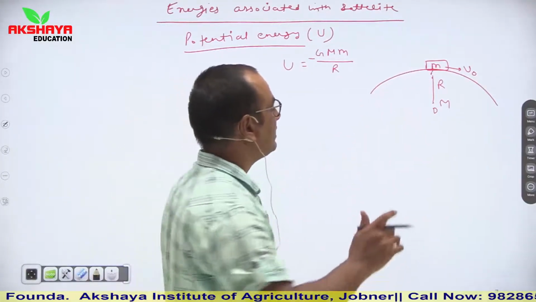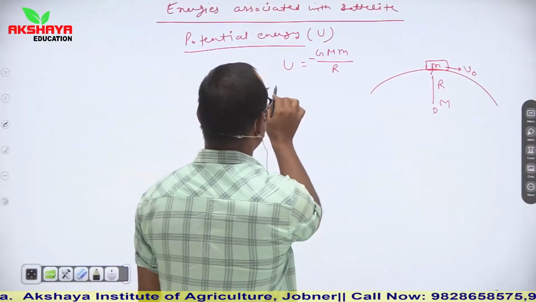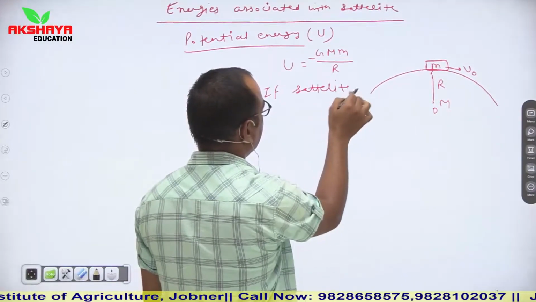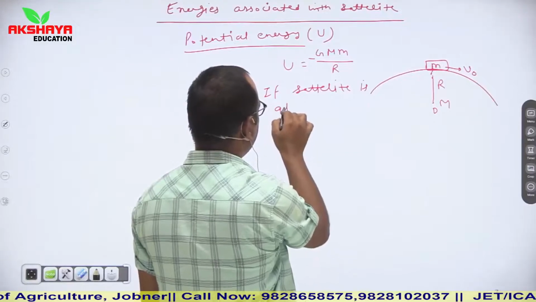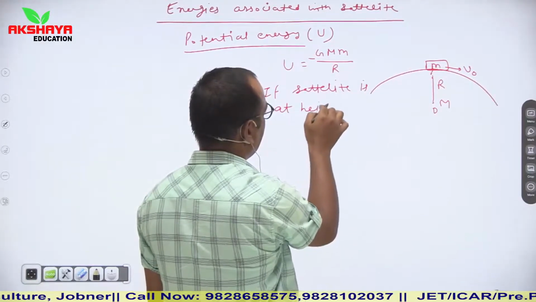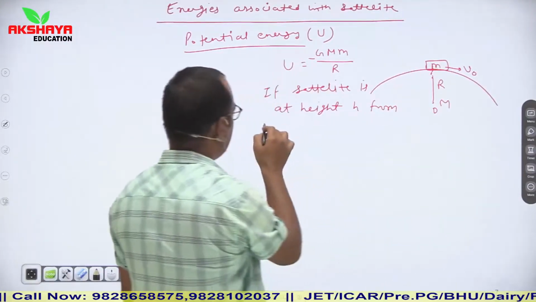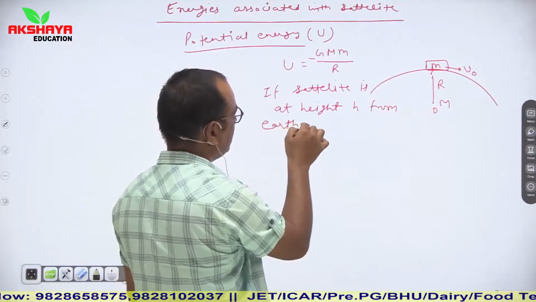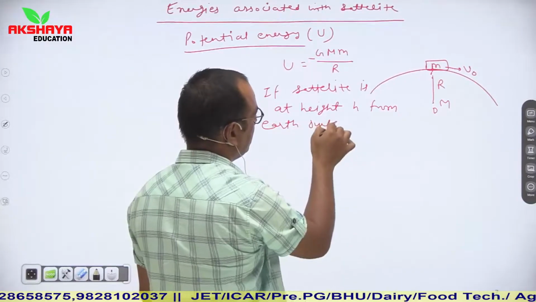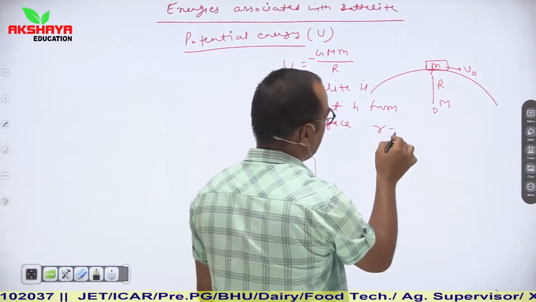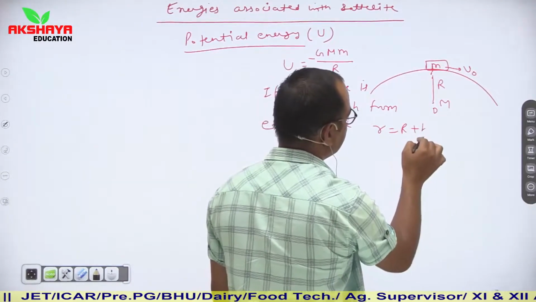If the satellite is at height h from the earth surface, in this condition let us say that small r becomes equal to R plus h.